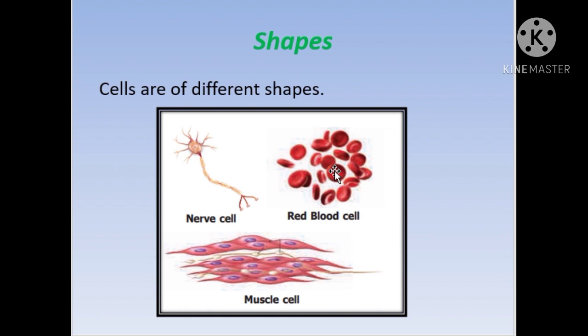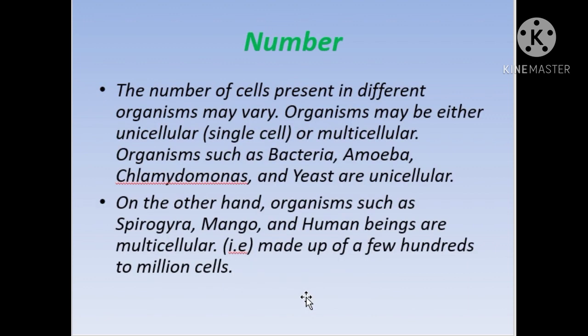And if we talk about a muscle cell, it may be a spindle shape. And the main important function of the muscle cell is to give support to the bones, by which we will be able to carry out our physical processes normally. This is the shape of the cells. The shape of the nerve cell is different. It may look like a tree. An RBC is a biconcave disc shaped structure, and the muscle cell may be spindle shape or in any other form.